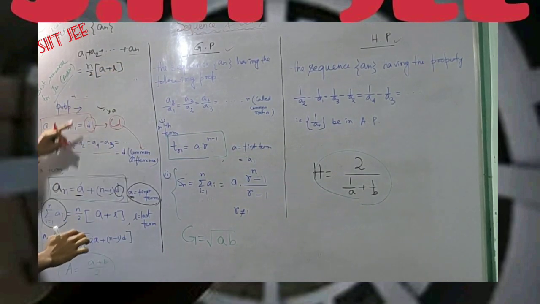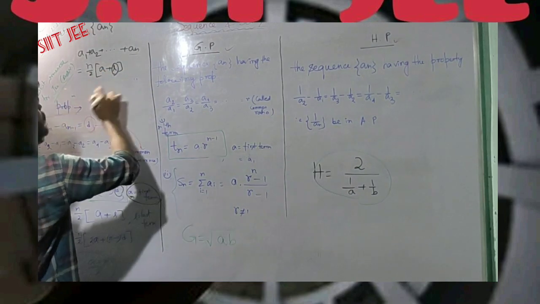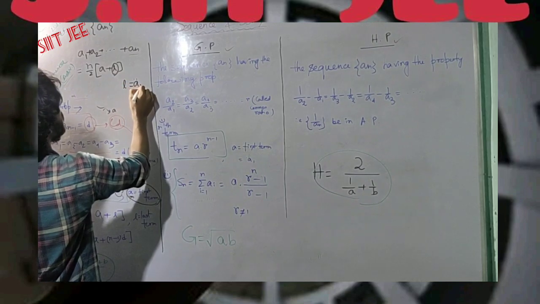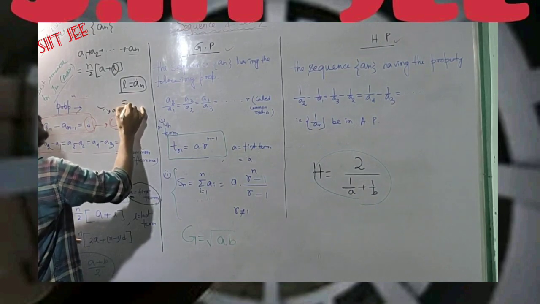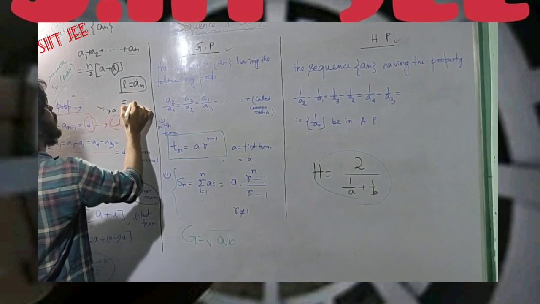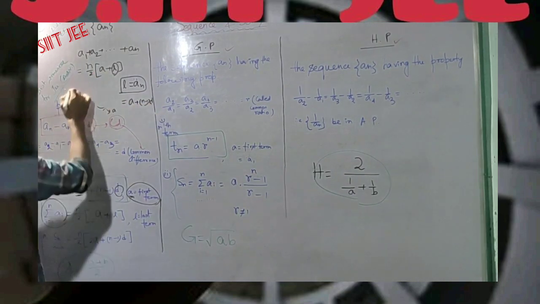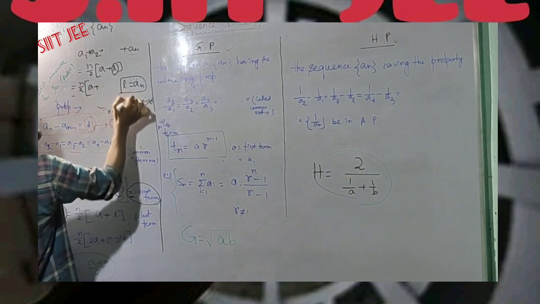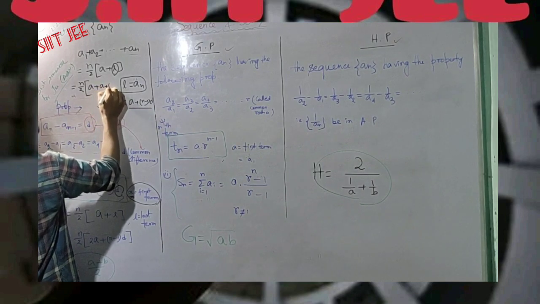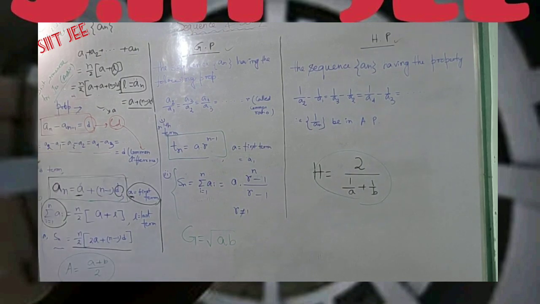The first term is a, and the last term is denoted by l. In particular here l is an, and we already learned that an is a plus (n minus 1) into d. Now put this value in this form: n by 2 times (first term plus, in place of l, a plus (n minus 1) into d), and you easily get n by 2 into (2a plus (n minus 1) into d).